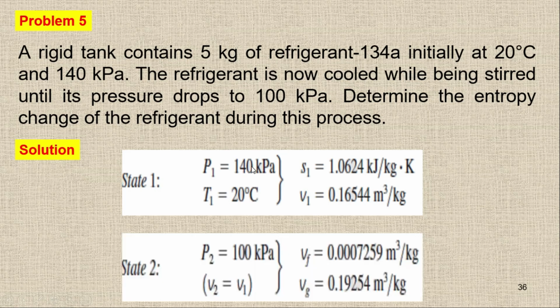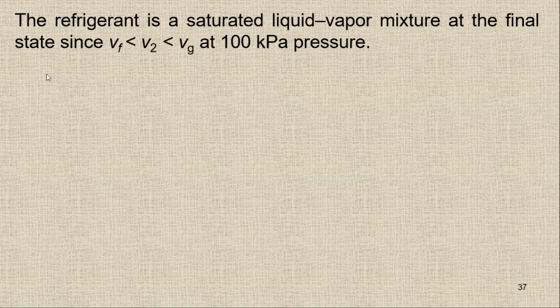Now at state number 2 we have 100 kilopascal and V2 equal to V1 due to this rigid tank. With the help of these two given values we can easily check Vf and Vg, because this V is going to lie in between these two values at 100 kilopascal. So it means it will be somewhere in the saturated mixture region. You can confirm these answers by yourself. So here you can see the refrigerant is a saturated liquid vapor mixture at the final state.